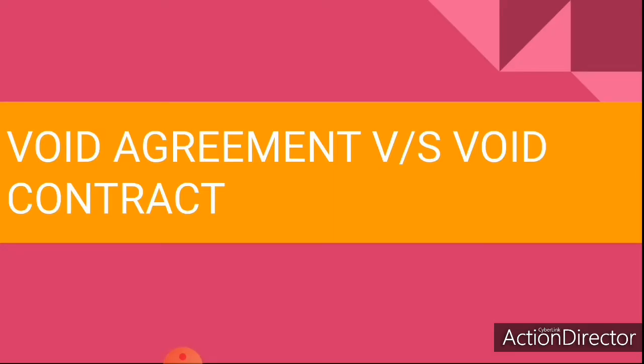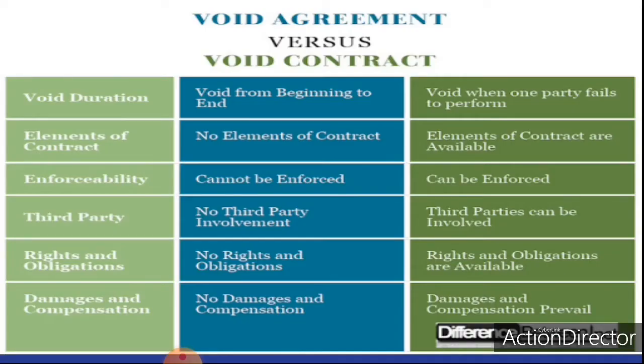Now, the next topic is difference between void agreement and void contract. Void agreement is void from beginning to end, whereas void contract is void when one party fails to perform the obligation. There are no elements of contract in a void agreement, but elements of contract are available in a void contract. Void agreement cannot be enforceable in a court of law, but void contracts are enforceable.